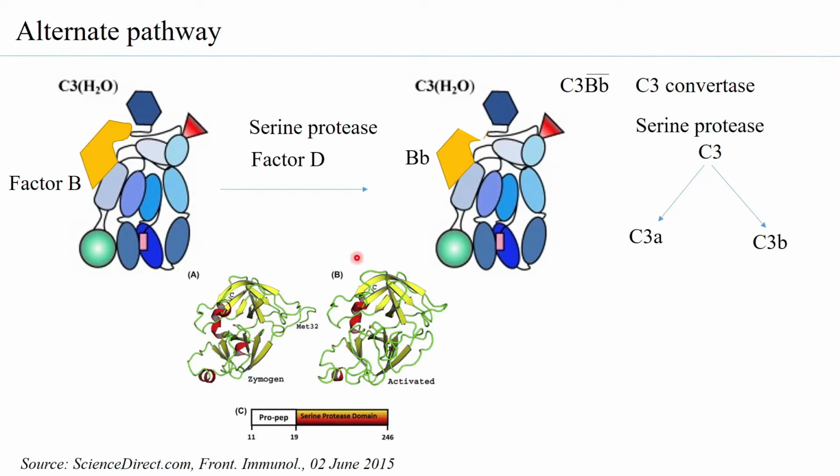Now, let us just look at factor D. Factor D itself is present as a zymogen. We all know that in complement pathways, most of the enzymes are in the proenzyme form. So they are in the inactive form, and then they are cleaved to give rise to a small component and a large component.